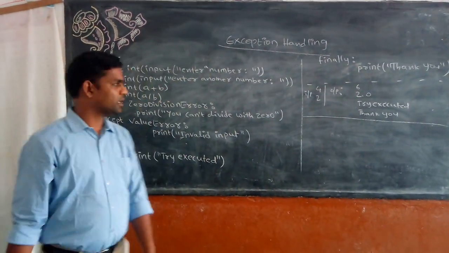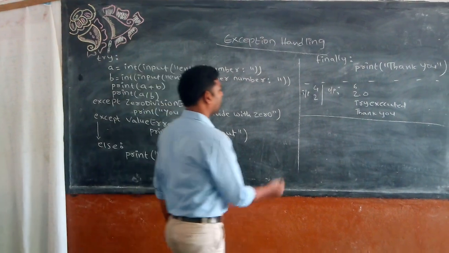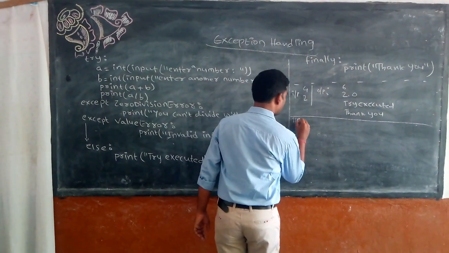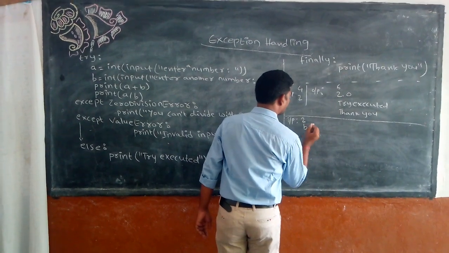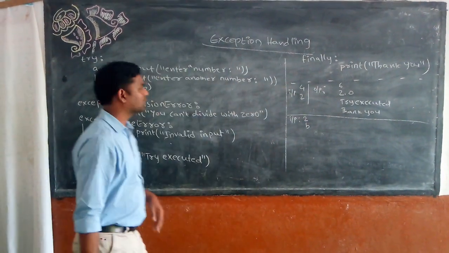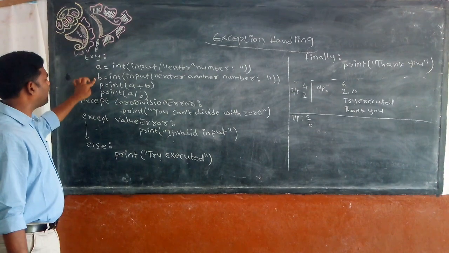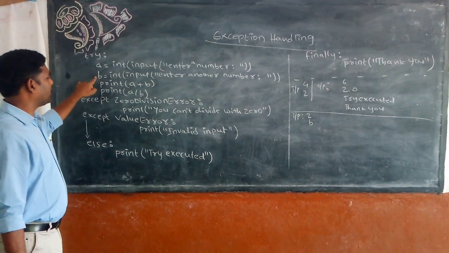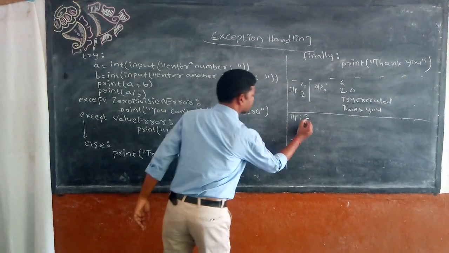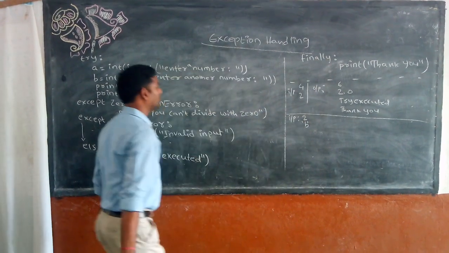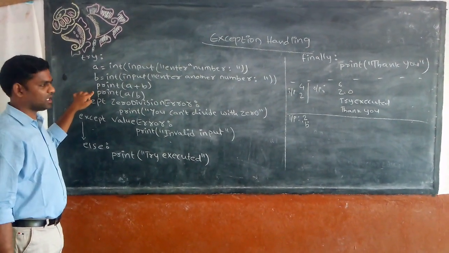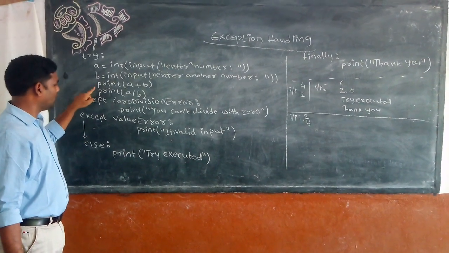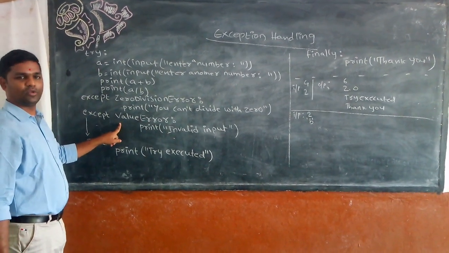Next scenario, I may have input as 2 and B. 2 is valid, but B is a character value. So here sum is not possible and division is also not possible. Why? Value error, an invalid value.